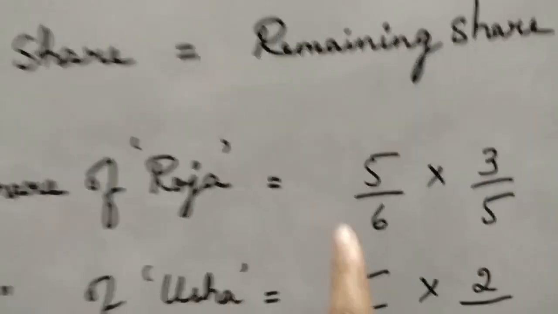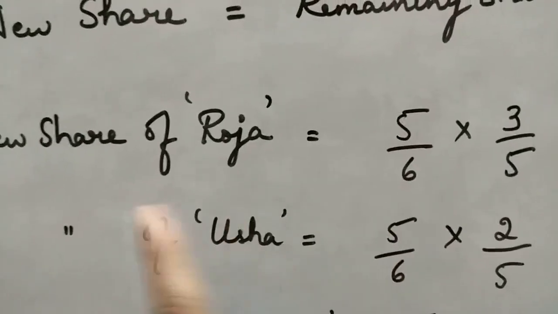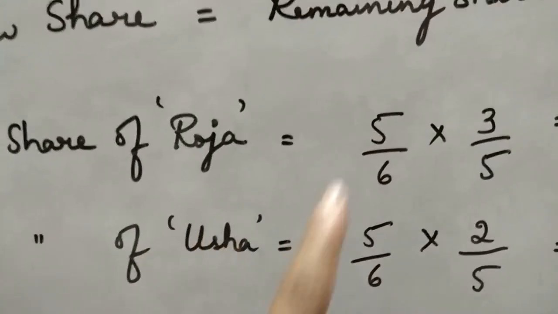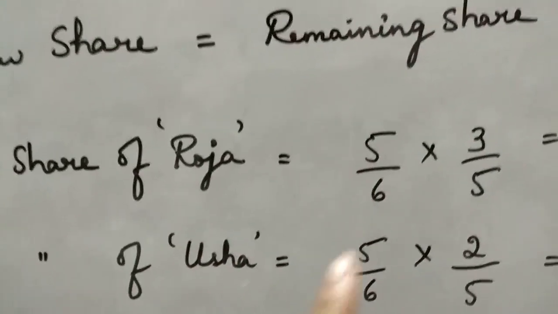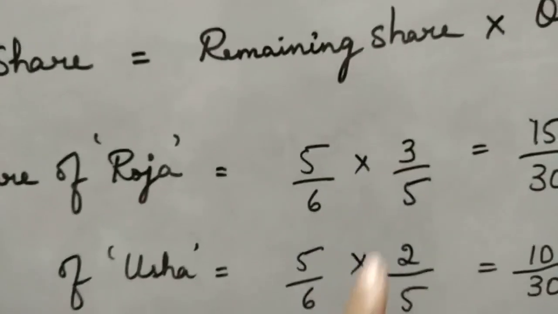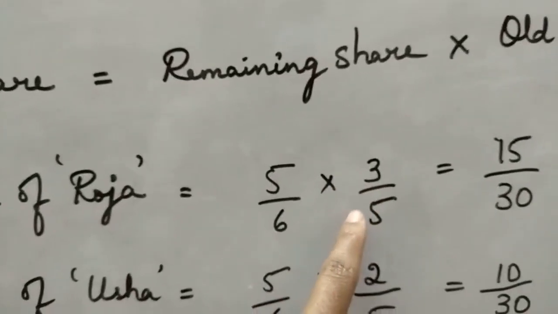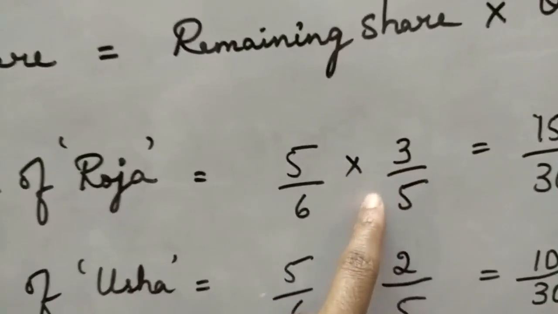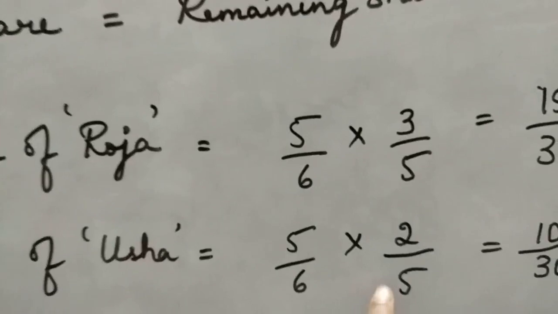This 5 by 6 should be applied for both the partners as remaining share. So remaining share is 5 by 6. I have taken it for both, okay, for Roja and Usha, 5 by 6, 5 by 6. Bring down the product symbol. So what is the old share of both? 3:2. So 3 by 5 and 2 by 5.